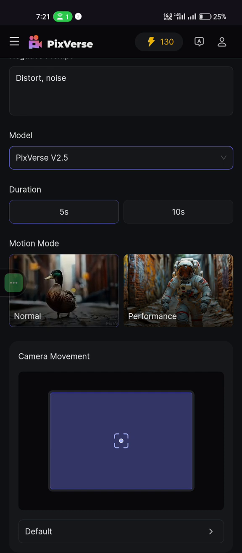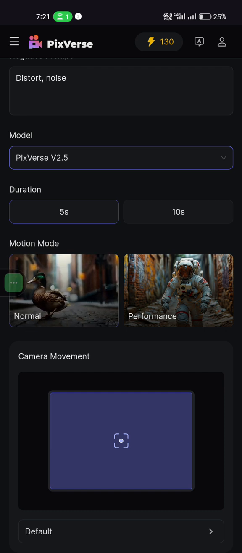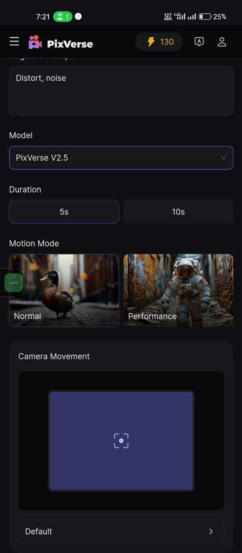That is one, because sometimes if the characters in the image that was generated are moving, sometimes before it will be able to play to 10 seconds, it will start losing form. I've noticed those things. These are AIs, and I can tell you they are not very accurate for now. They're always improving it, but for now, sometimes you could use 10 seconds if the character is not moving much, if the camera movement is not much, it will work.